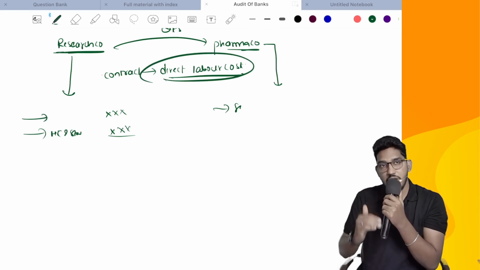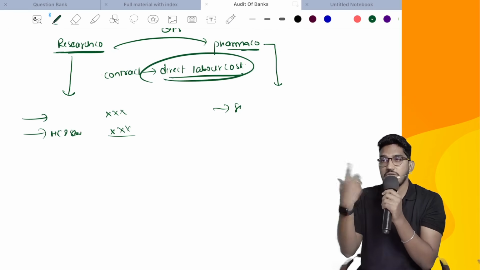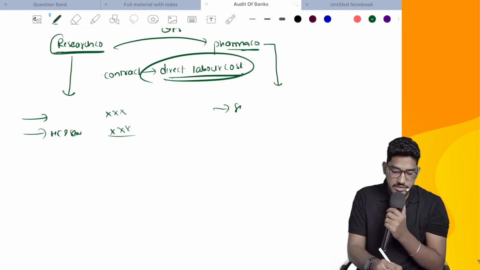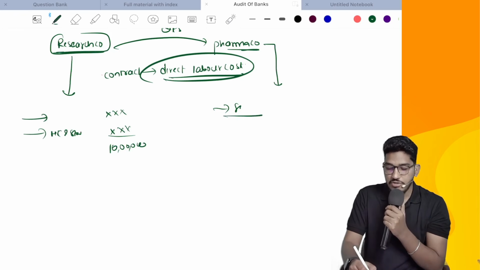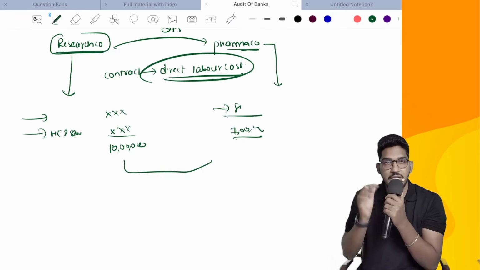Why? Because an alternative assumption is available, and if the alternative assumption applies, it is going to have a significant impact. Say for example, if you go by the research company's view, the total cost is coming to 10 lakh rupees. If you go by the pharmaceutical company's view, the cost is coming to 7 lakh rupees only. So it is creating a material impact or not.